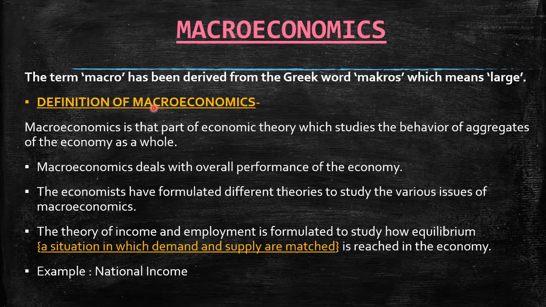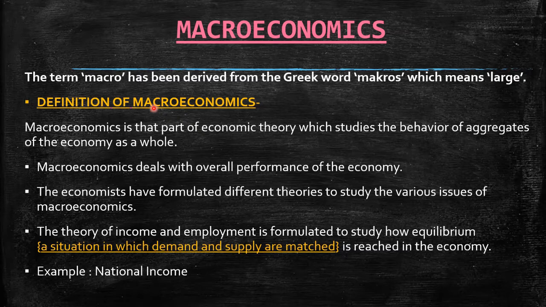See, economics is a system where one sells and the other buys. So with time, trends also change. You may not want to buy a 2G phone or a 3G phone when obviously you have other options such as 4G or 5G which is going to come. So you see, with time, trends change. That means the consumer always wants something different from what he already had. So this brings a change in the system, this brings change in the economy. Therefore, the economists have developed theories to study the various issues of macroeconomics.